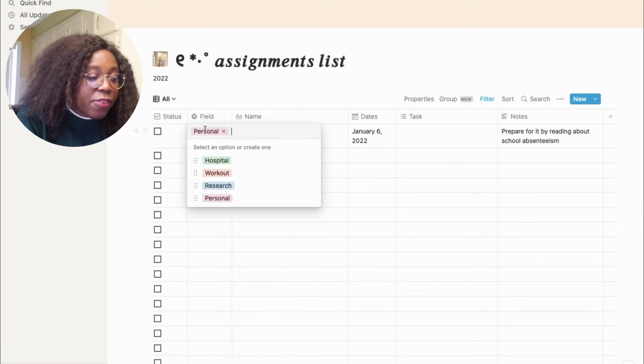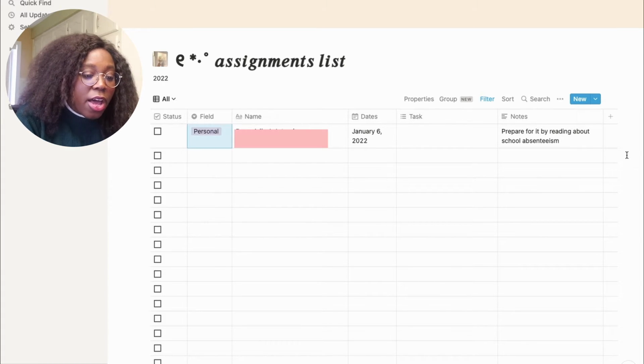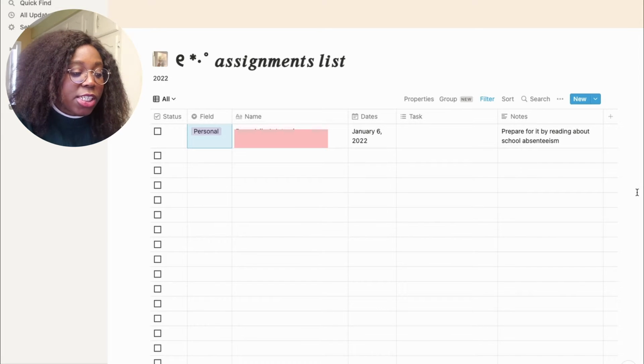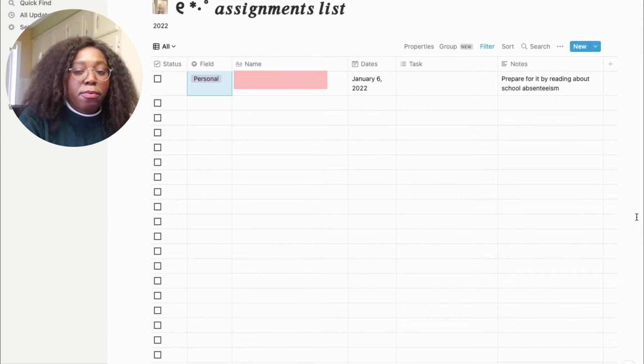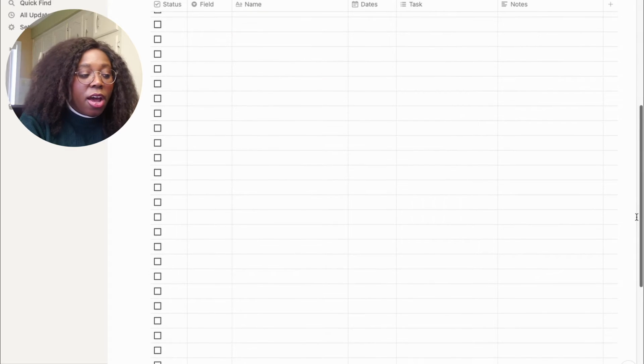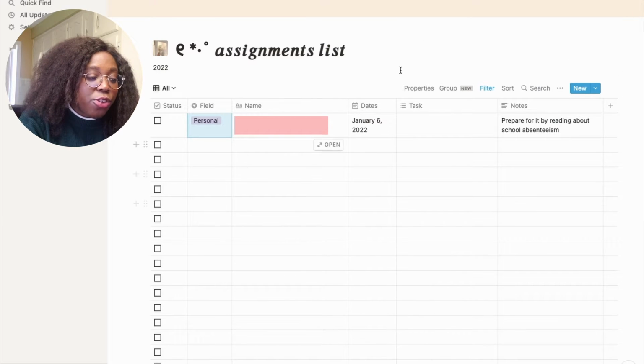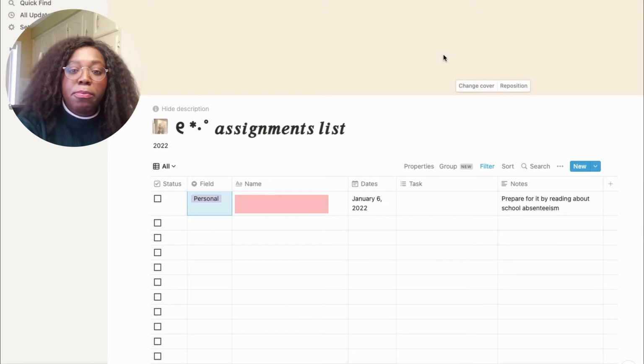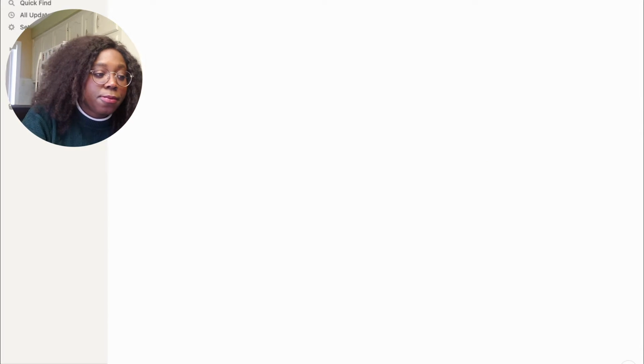So there are different fields. You can see here it can be related to the hospital, to working out, to research, and to personal. And here on like January 6th, I have an interview for my practicum next year. And yeah, there's nothing much here right now because the year hasn't started yet, but I'm expecting that as the year goes, there will be many more things.